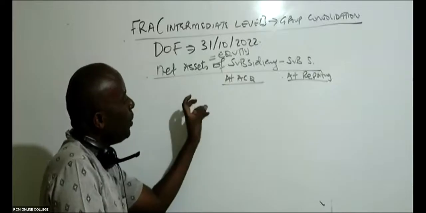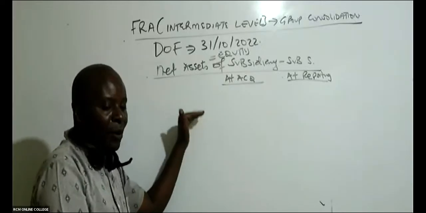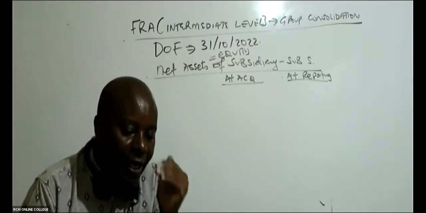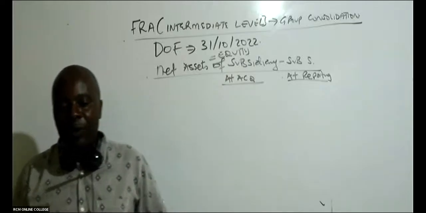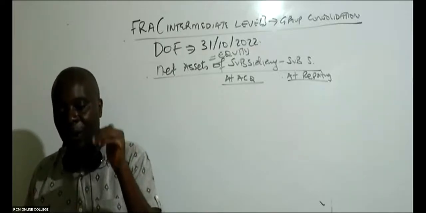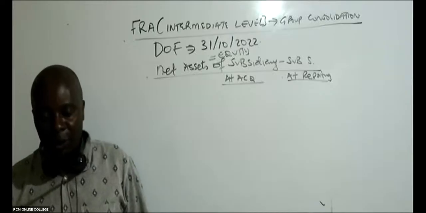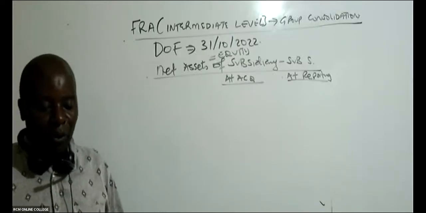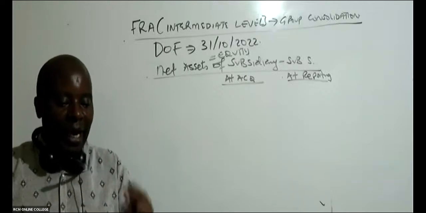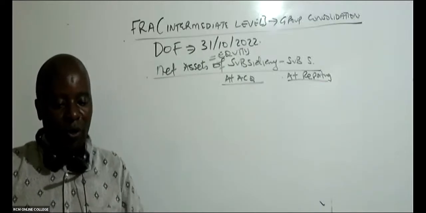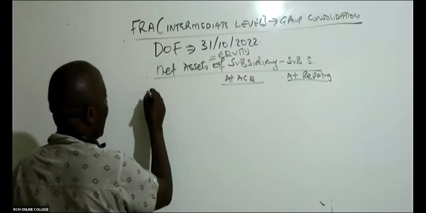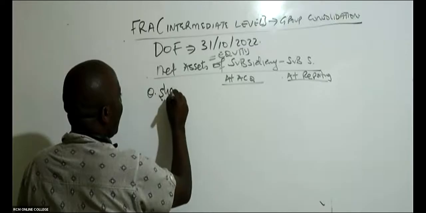Are you guys able to give me examples of equity components that I'm going to bring here? Is there anybody who is able to remember examples of the equity components that I will be bringing here? Equity components that must always be there whenever I'm doing subsidiary valuation. Like share capital, ordinary shares. I love that. Any other? Those are the equity components. So in this case, we have ordinary share capital.